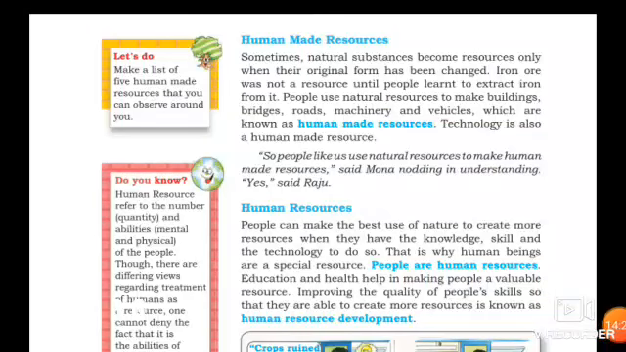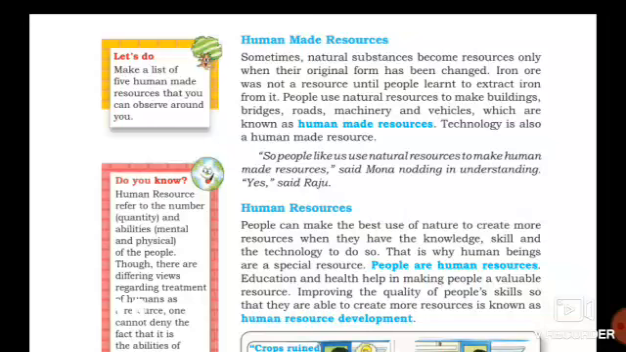Next come human-made resources. It is very easy. We already know about human-made resources. Sometimes natural substances become resources only when their original form has been changed. Iron ore was not a resource until people learned to extract iron from it. Iron ore was not a resource in that time, until people learned how to extract the iron from the iron ore. Now it is a resource.